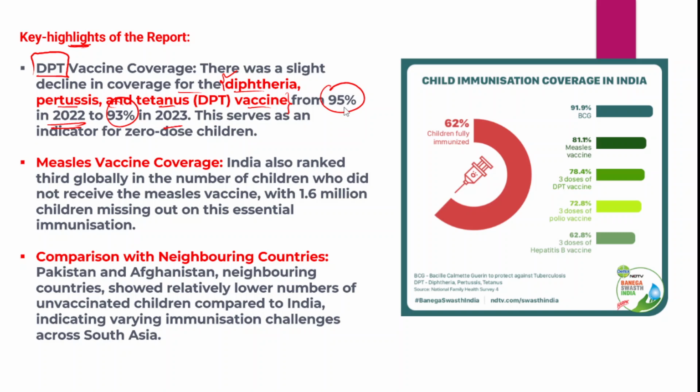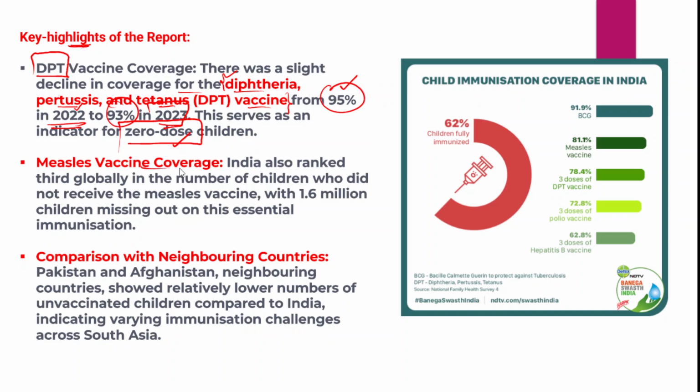This indicates that there is a substantial decline in the number of children vaccinated in 2023 compared to 2022, and therefore it indicates a rise in zero dose children. So who are these zero dose children? Zero dose children are those children who did not receive any vaccination or any immunization. They are not covered under any immunization, right?